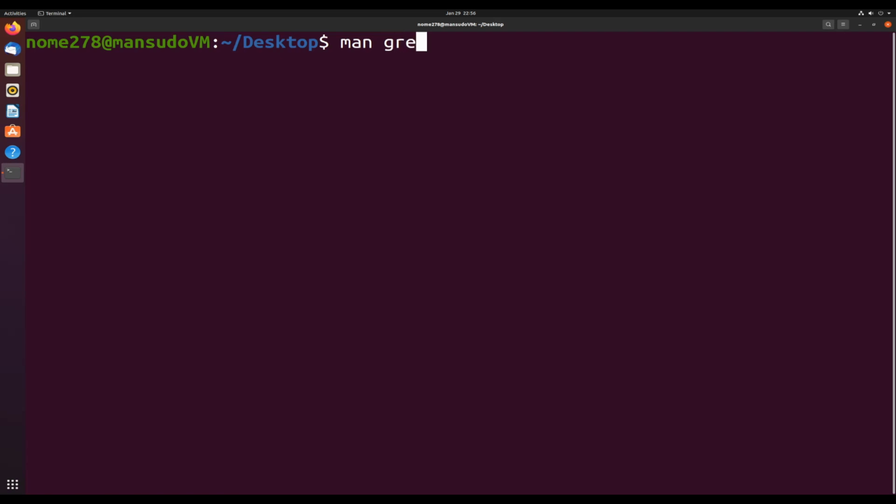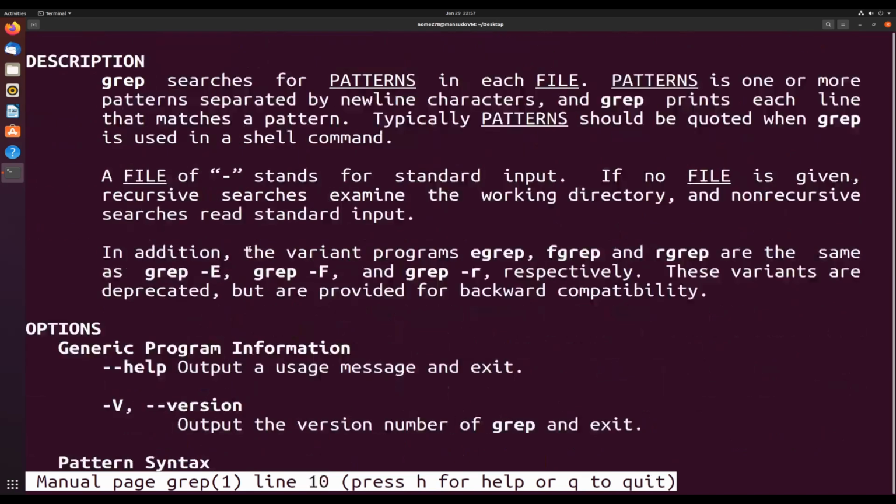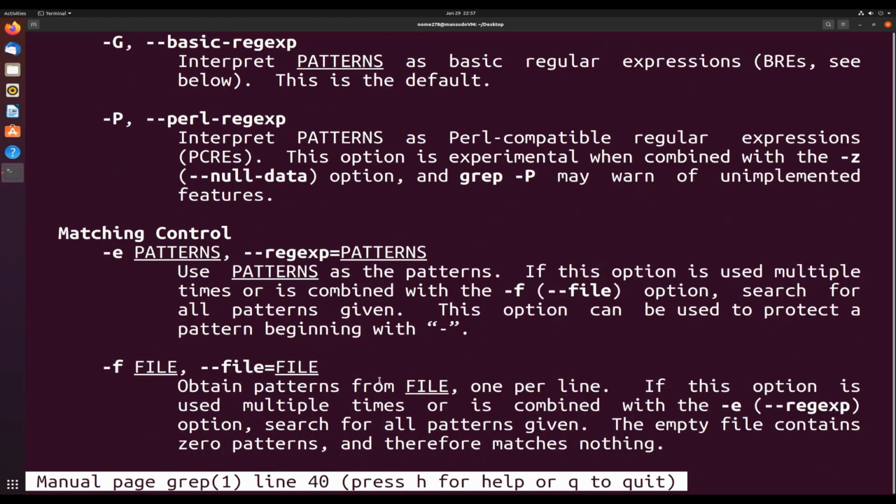So let's go ahead and man grep. So grep has a bunch of different names: grep, egrep, fgrep, rgrep. We won't go over the different types of grep for this video, but grep searches for patterns in each file. Patterns is one or more patterns separated by new line characters. And grep prints each line that matches a pattern. Typically, patterns should be quoted when grep is used in a shell command. So let's go ahead and dive a little bit deeper into grep.